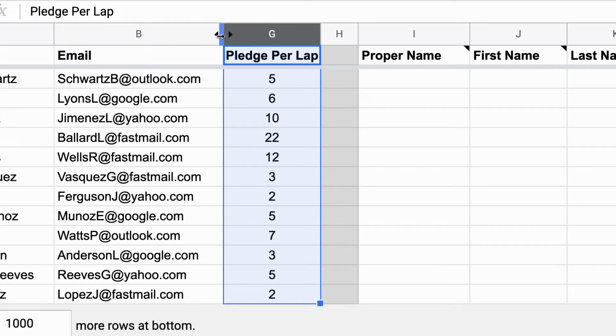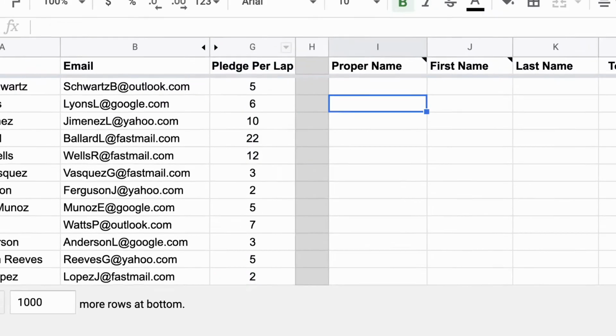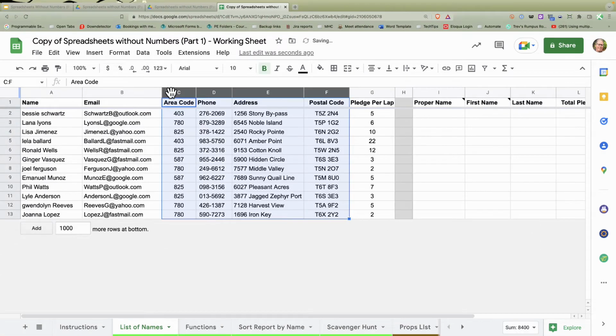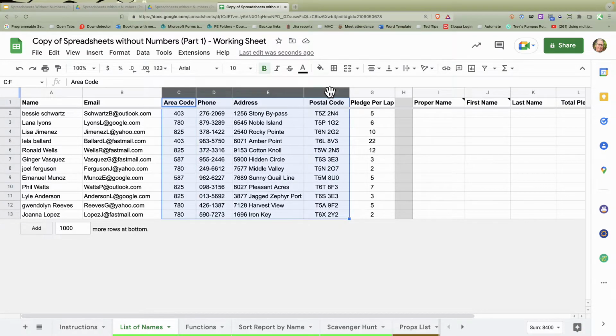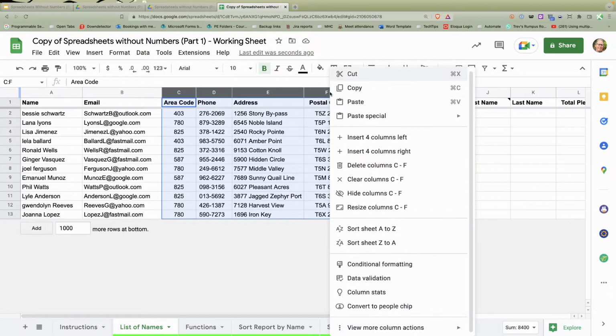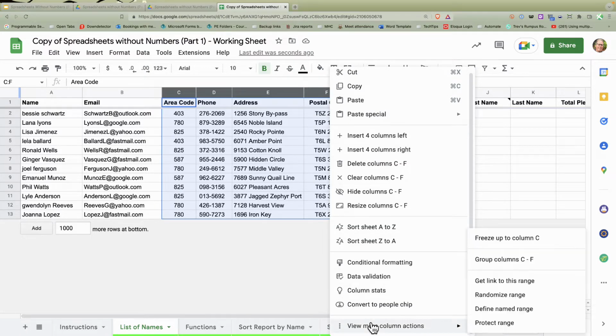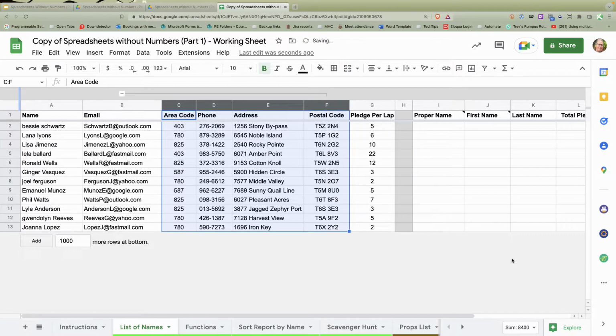The problem when I do that though, come on mouse, there we are, is that if I start doing some work and then I want to hide them again, I have to reselect them. Google introduced a great new tool a little while ago. You'll find it under View, More Column Actions, called Group Columns. And basically it does kind of the same thing.